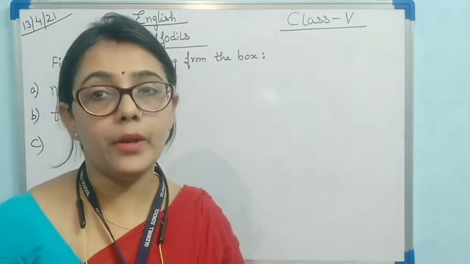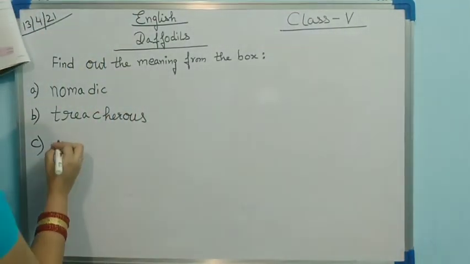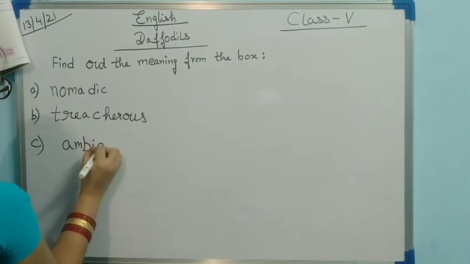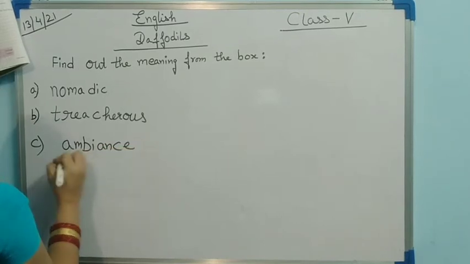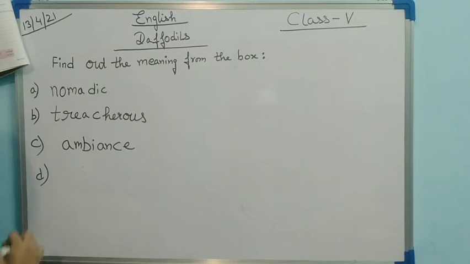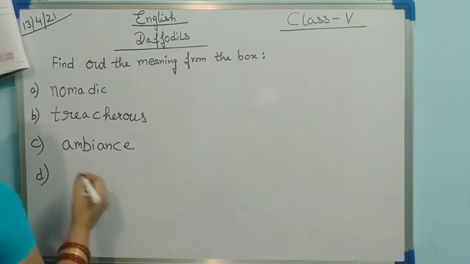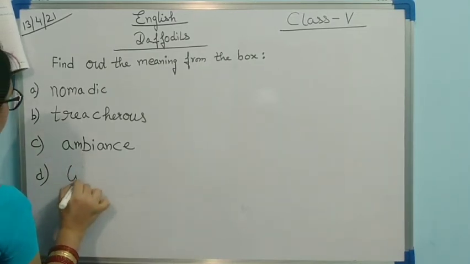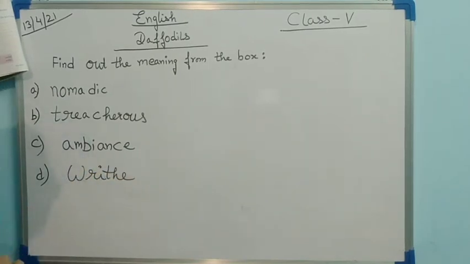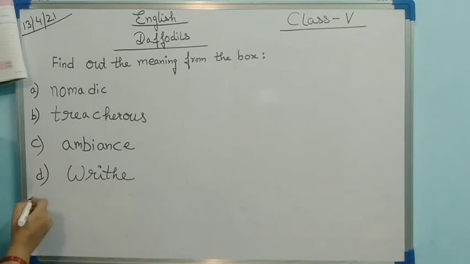It will be ambience. A-M-B-I-A-N-C-E, ambience. Now D, wriggle. Wriggle means writhe. W-R-I-T-H-E, writhe.